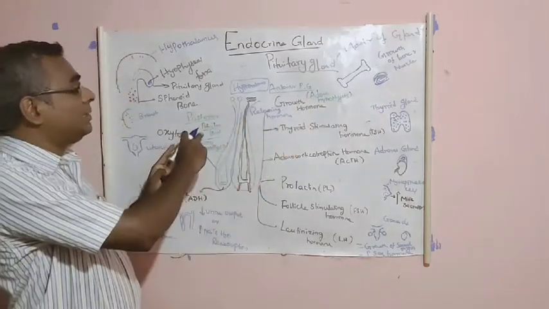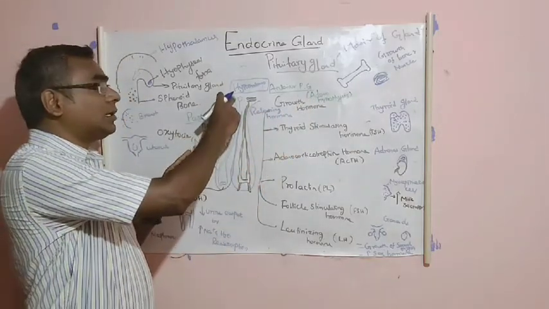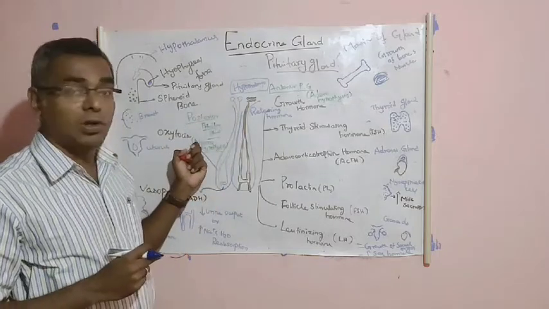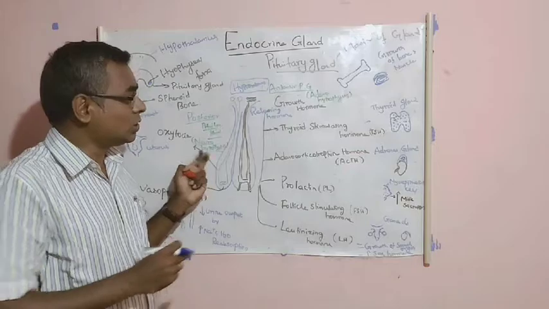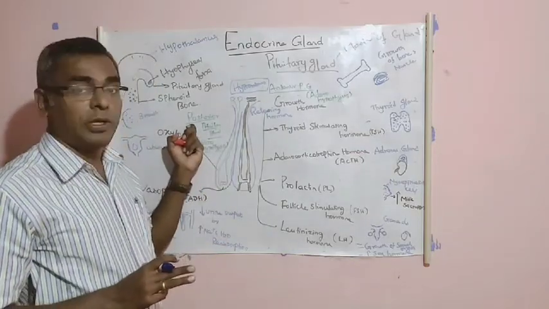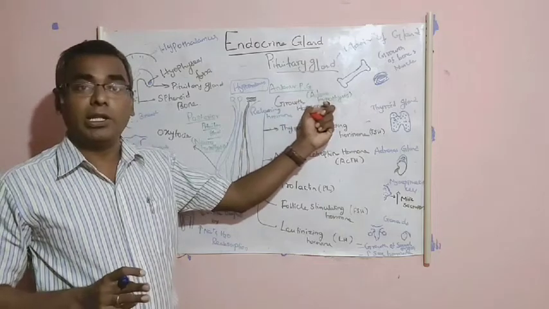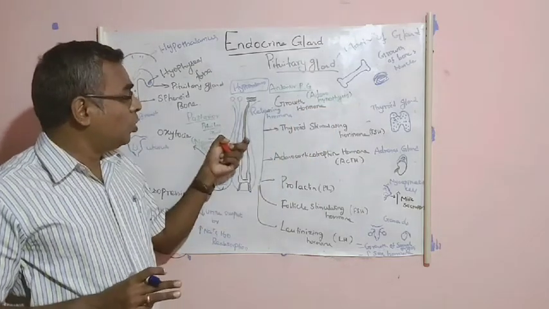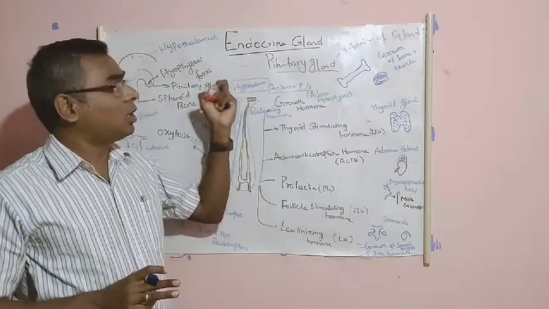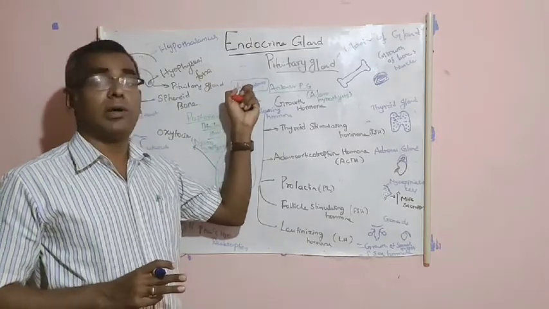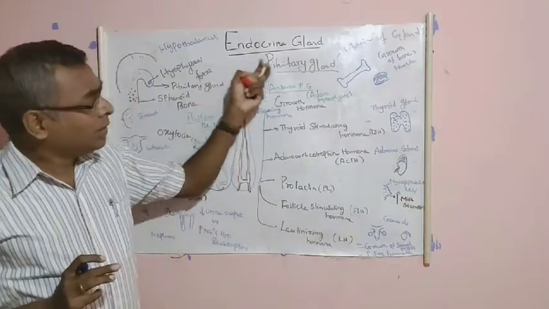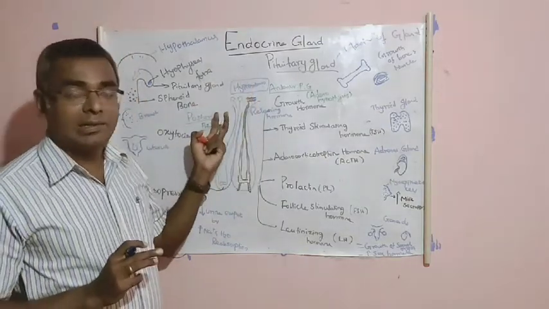But here it is different. The control of secretion takes place through the nervous system. That's why it is called the neurohypophysis. So, the pituitary gland has two lobes. One is the posterior pituitary gland and the other is the anterior pituitary gland. In both the anterior and posterior lobes, the secretion of the hormones is controlled by one more part called the hypothalamus. This is about the pituitary gland structures.